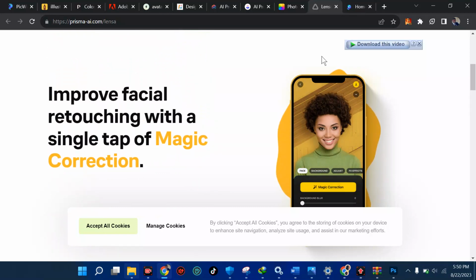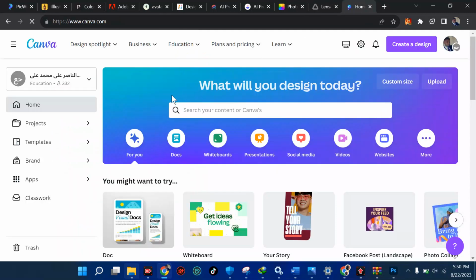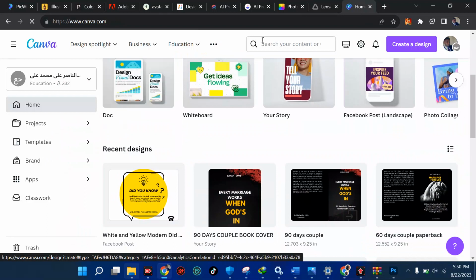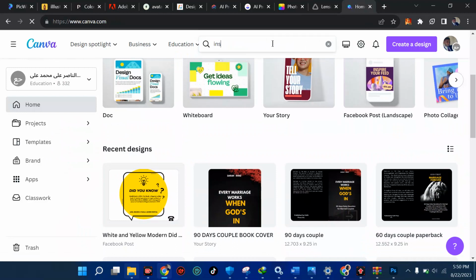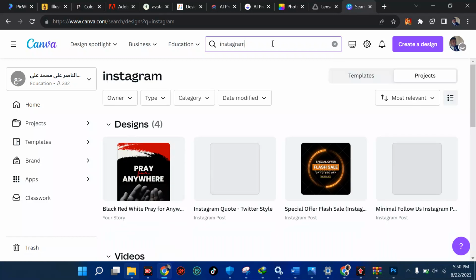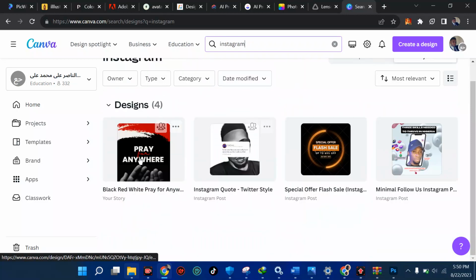Then the last one, which is the king of them all, which I know everyone knows, is called Canva.com. This has been everyone's dream. Everyone on the internet uses Canva. If you want to come to Canva, you can come straight in and type Instagram post, and you have a lot of queries popping up. So you have a lot of Instagram posts. You can just come here, edit some stuff and do some crazy stuff.